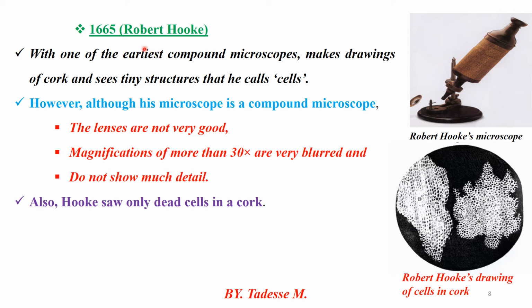Robert Hooke is the first scientist. Robert Hooke is one of the earliest scientists able to identify the cell wall network, not a living cell.